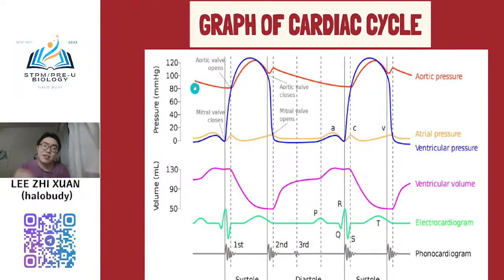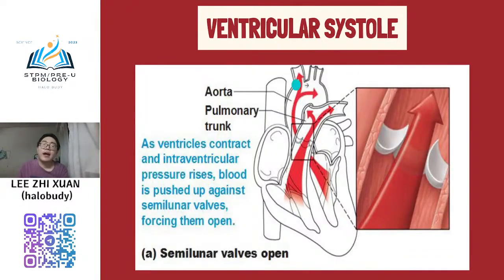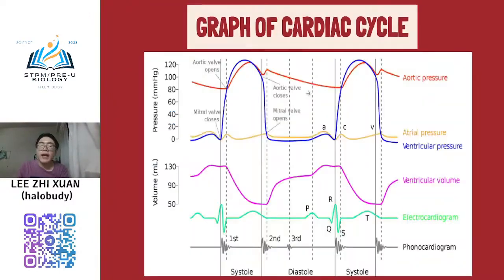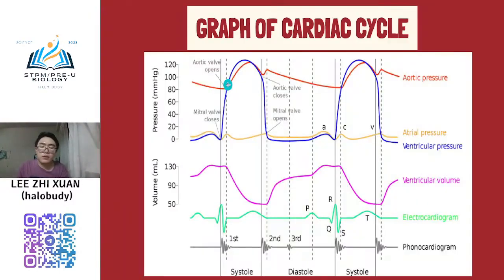So this red line, the upper one, is the aortic pressure. Aortic pressure is normally very high, because it is the pressure in the aorta. That is why you will see it at the very high pressure.